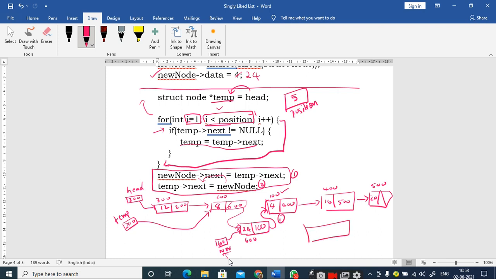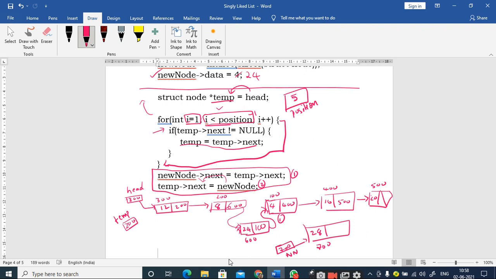Let us create a new node here. Assume that the base address is 700 and the new node address is stored inside the new node pointer. Is it clear up to this point? Right. Now let us assume that the data is 28. Now start the temporary pointer.